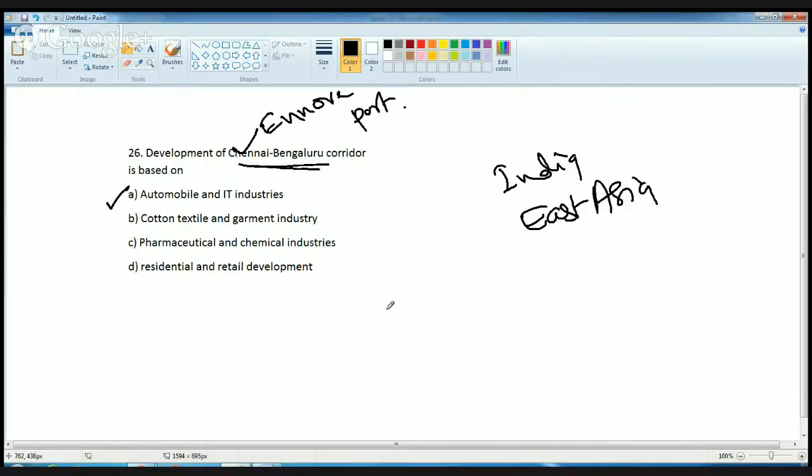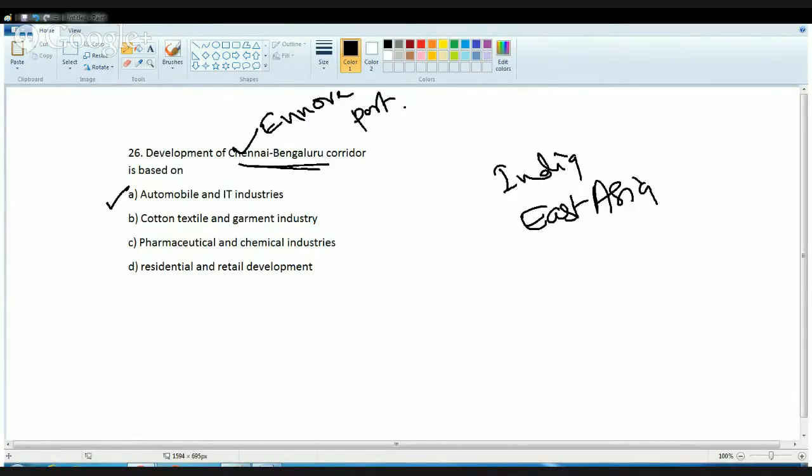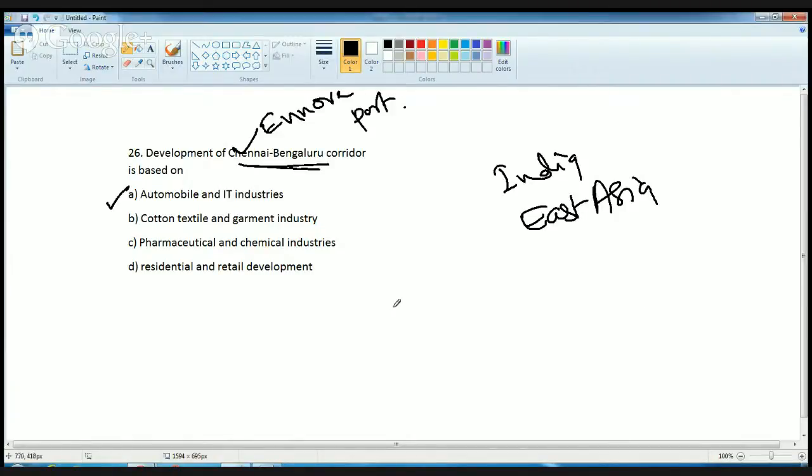These two major ports would transport goods from India to abroad and vice versa. So this corridor mainly aims at automobile and IT. Besides that, it would include chemicals, petrochemicals, food processing, and metallurgical industries. Then textiles and financial services would all be included in this.